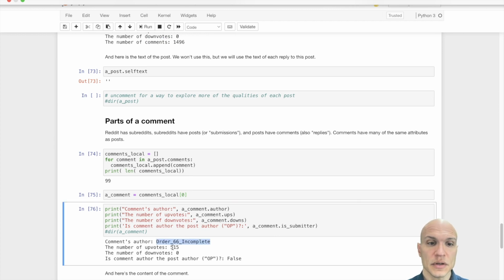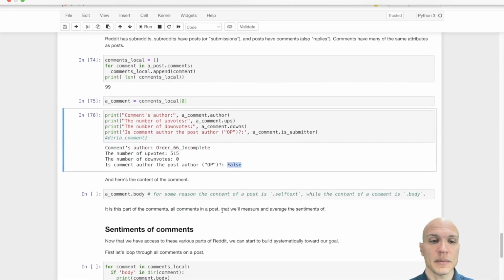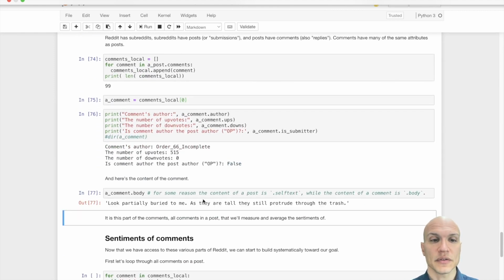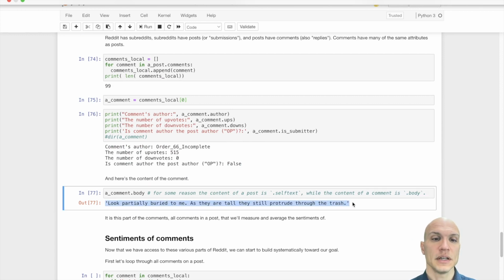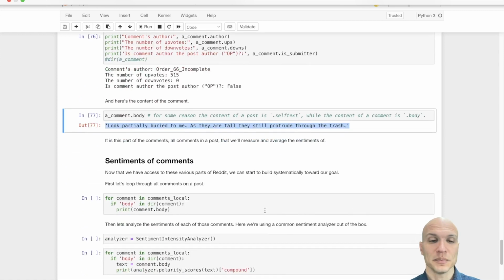Let's just look at the first of them that we can see. There's a user. This comment had so many upvotes and downvotes, and we can ask if this person was the original poster. Those are just 4 examples of the metadata available about every comment. And once again, we can observe the text of the comment. It's about trash.